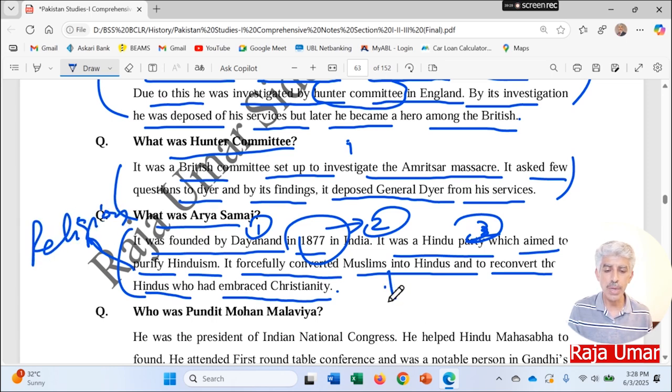It forcefully converted the Muslims and the Christians towards Christianity, point number 4. And it reconverted many of the Hindus back to Hinduism from Christianity, point number 5. So you can find out 4 points out of them.